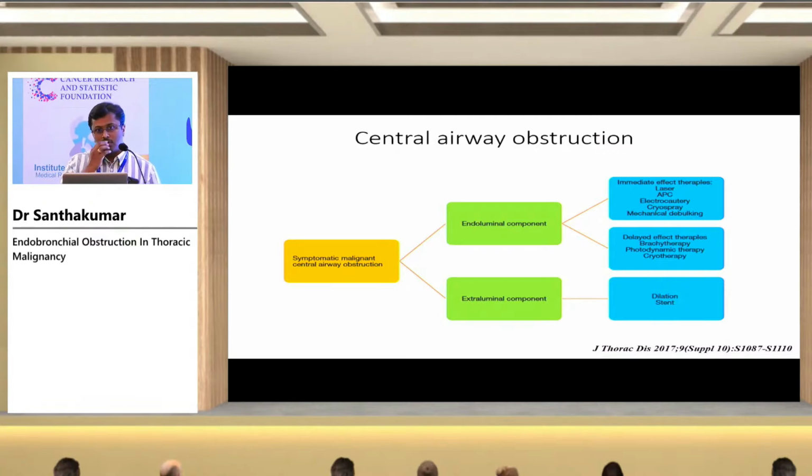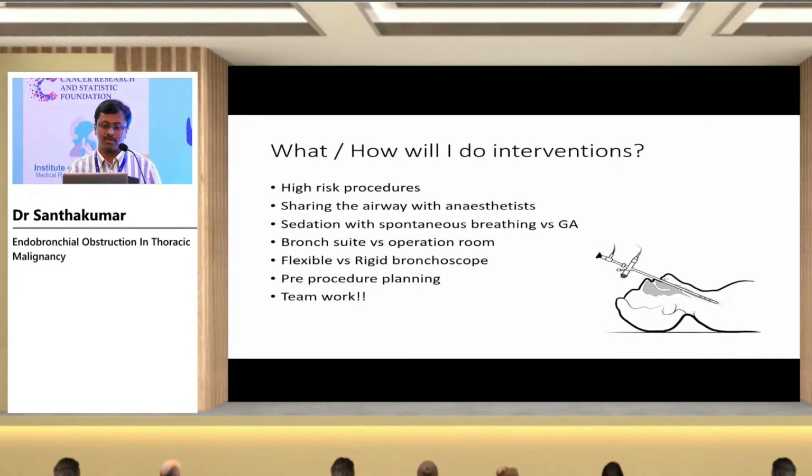On the other hand, if there is endoluminal extension of the extraluminal tumor, or a purely endoluminal component, then you can do something for these patients. Either you can go for laser, argon plasma electrocautery, cryospray or cryodebulking. You can also mechanically debulk. So you can debulk the tumor using various modalities, including thermal hot and cold therapies, or you can go for delayed effect therapies like brachytherapy and photodynamic therapy. Sometimes you can also place a stent after debulking if the airway is unstable.